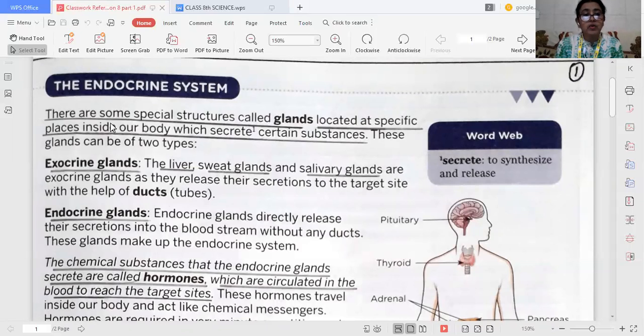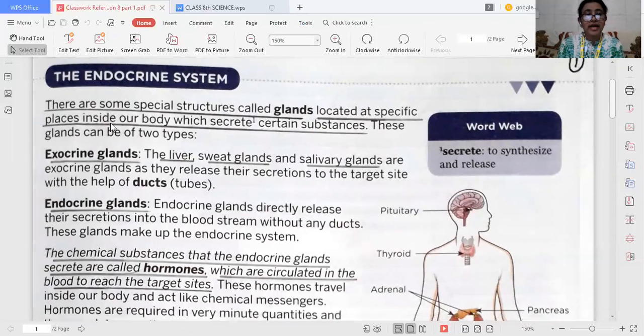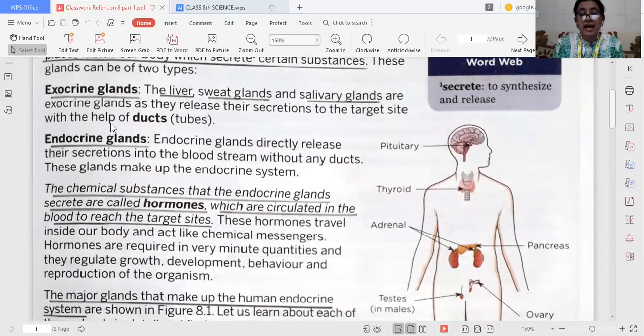Then come endocrine glands. Now, what are endocrine glands? The glands which directly release their secretion into the bloodstream without any duct. That's why they are known as ductless glands. Endocrine glands are also known as ductless glands. And these glands make up the endocrine system.